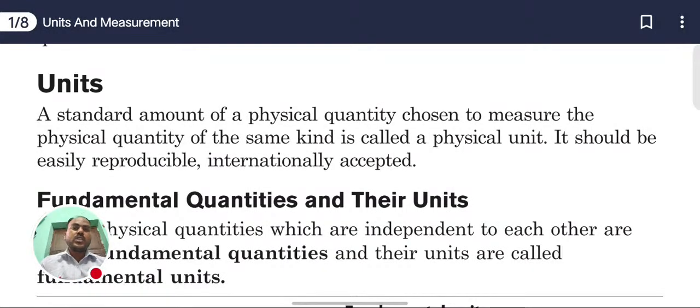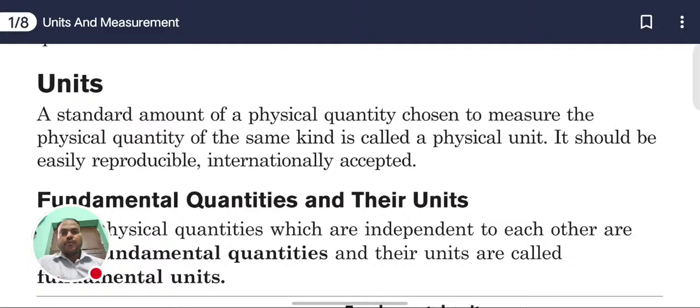Before the units, we were using systems. We had some systems earlier: the FPS system, CGS system, MKS system. But now we have accepted standard units at the international level.